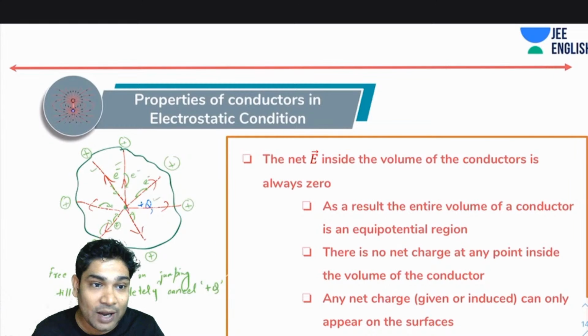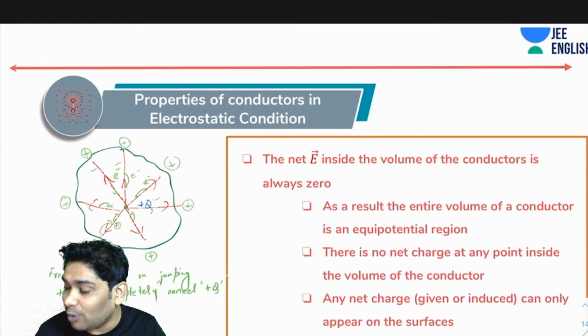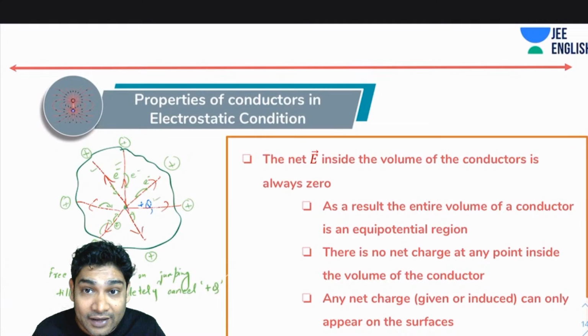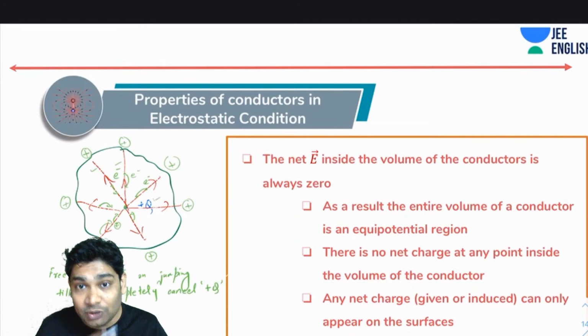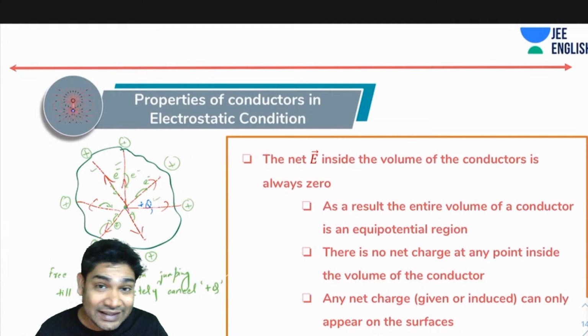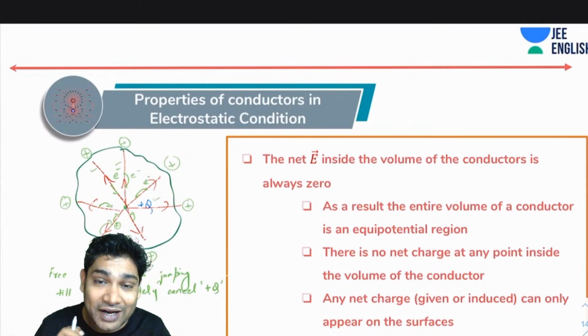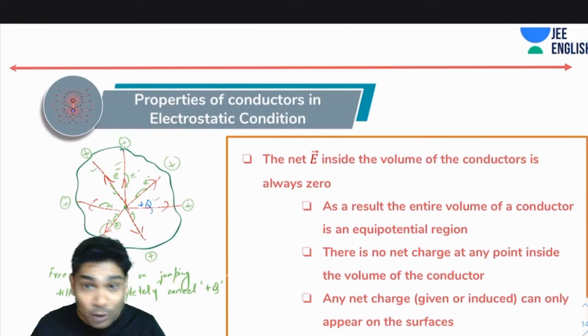Okay. So I hope you guys followed everything that we talked about on this page. Please let me know if there is any confusion, because you need to follow all the logics. Everything is very logical and connected. If you follow the logics, trust me, you will not have any problem as far as the properties of conductors are concerned. Otherwise, trust me, the problems related to conductors are the biggest nightmare in electrostatics.